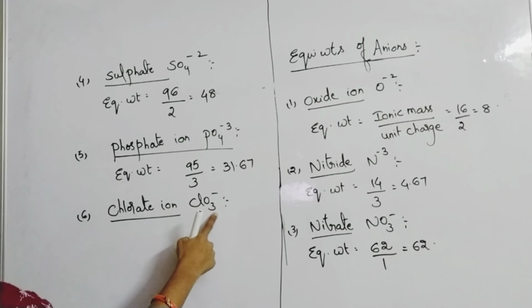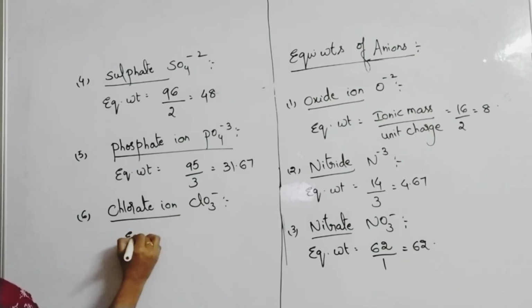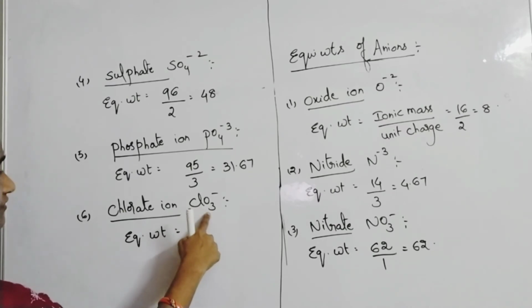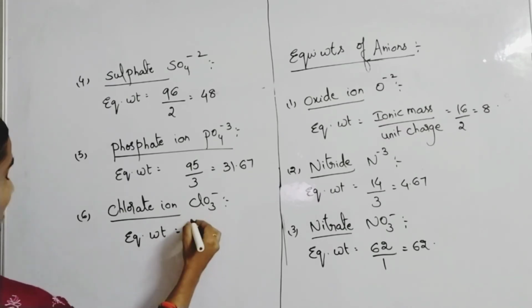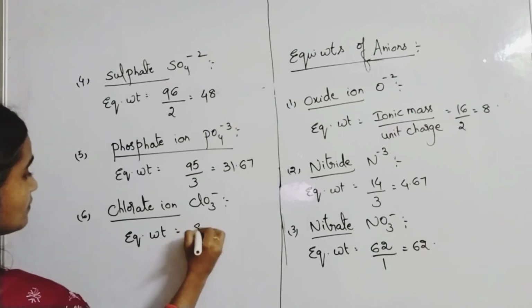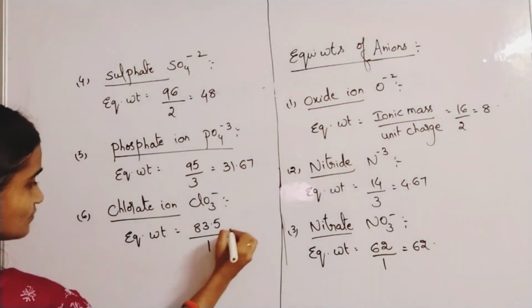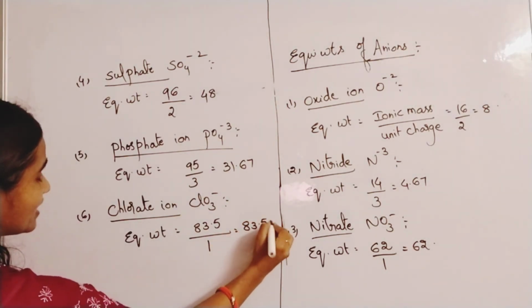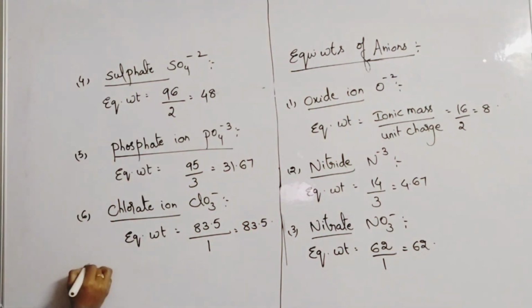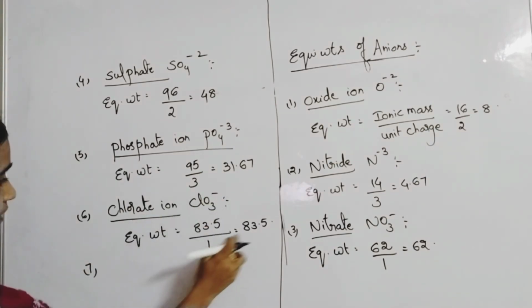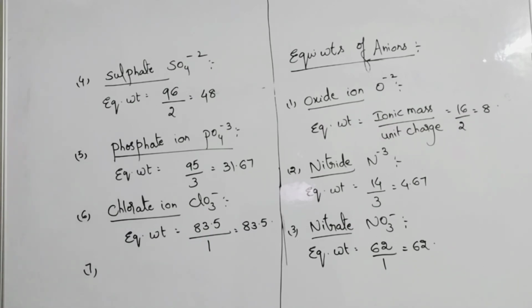So 35.5 plus 48 is 83.5. Here charge is minus 1, means 1 only. So ionic mass is 83.5, charge is 1, so equivalent weight is also 83.5 only.